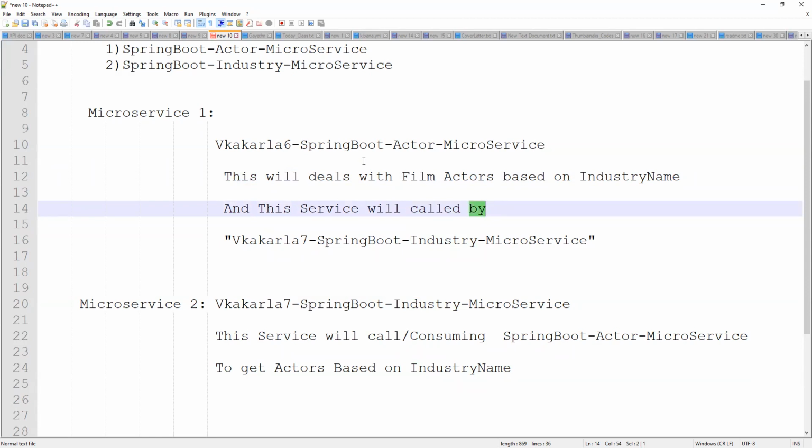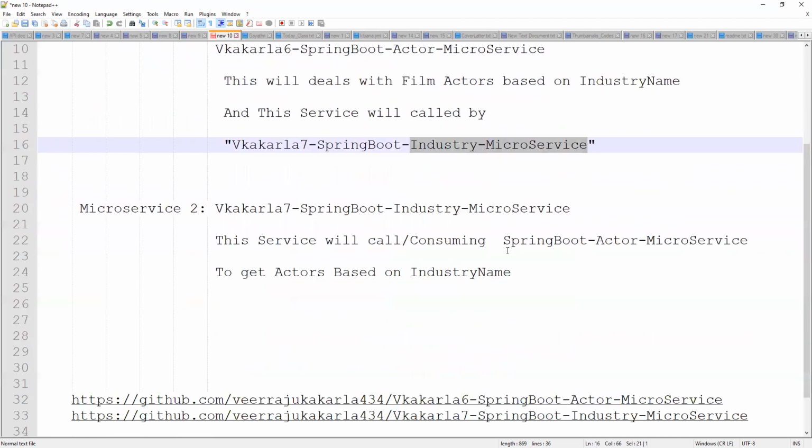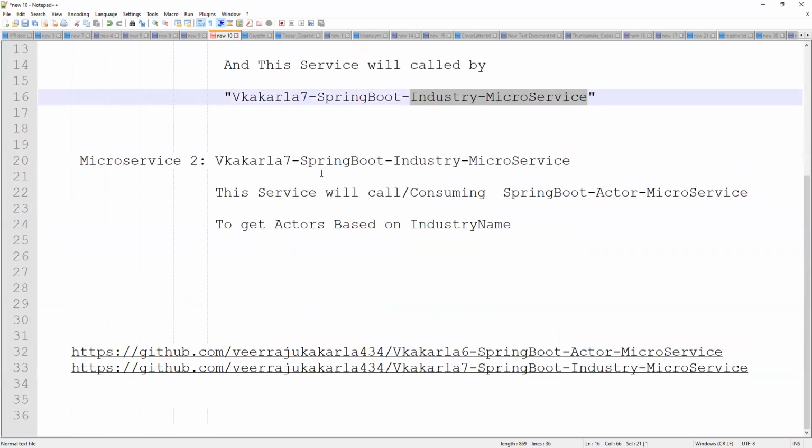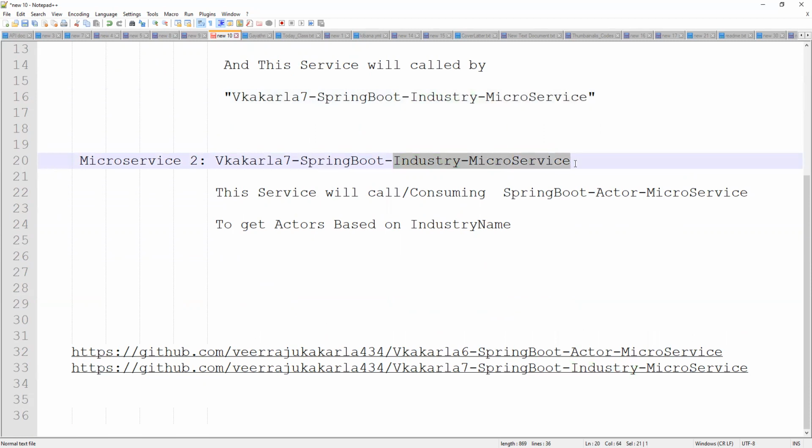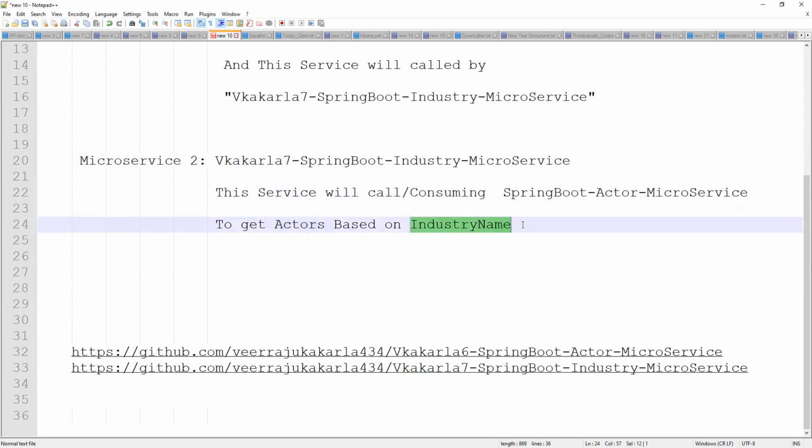The service will be called, which means it is consumed, by the industry microservice. The second service is the industry microservice. This service will call, or consume, the actor microservice to get actors based on the industry name.